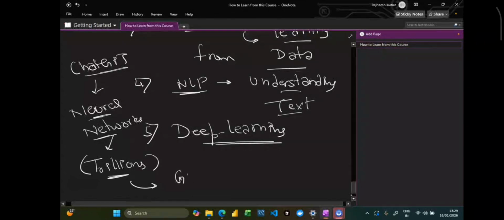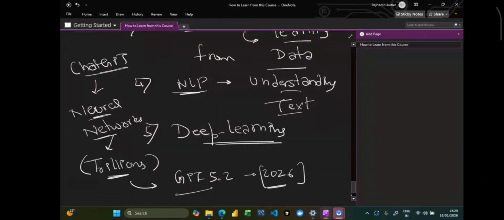Like we have a model such as GPT 5.2 nowadays in 2026, if you are aware of it, right? These kinds of models are being trained on trillions of parameters. So before getting into trillions of parameters, you have to understand what exactly these parameters are, how you can train a model with just 100 parameters, and then you can shift into learning about a trillion-parameter model. That's why you will get a clear picture of neural networks and everything in the deep learning lectures.